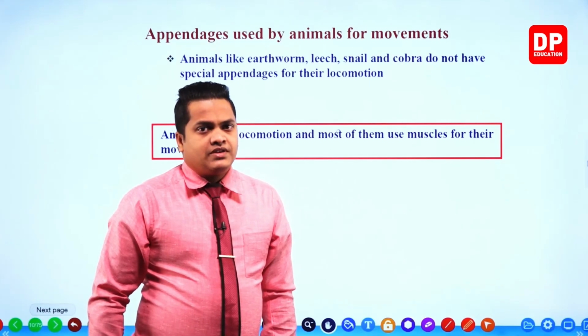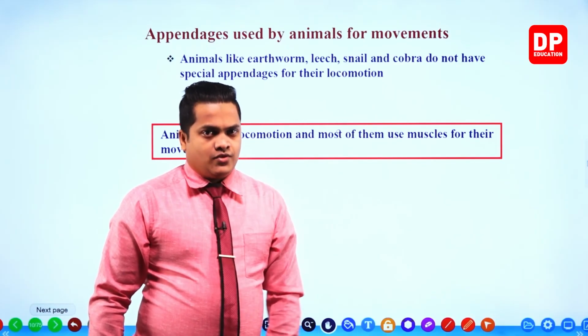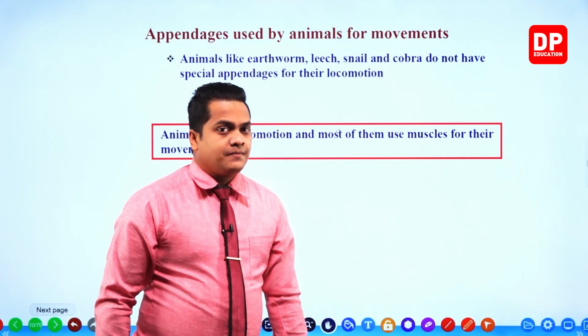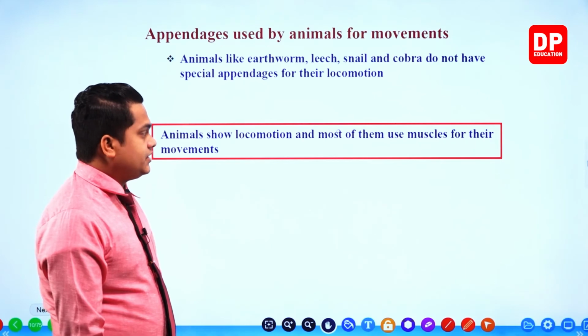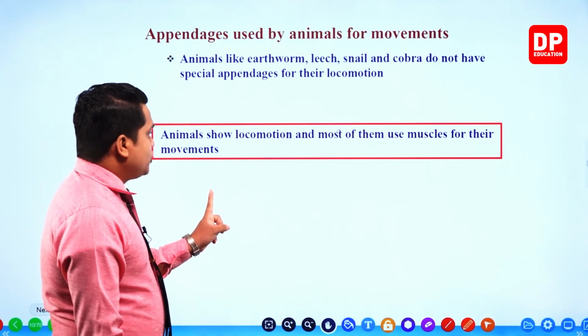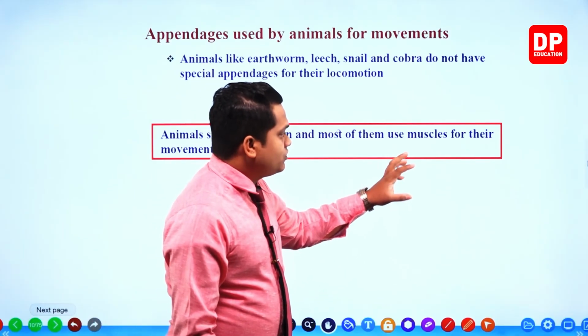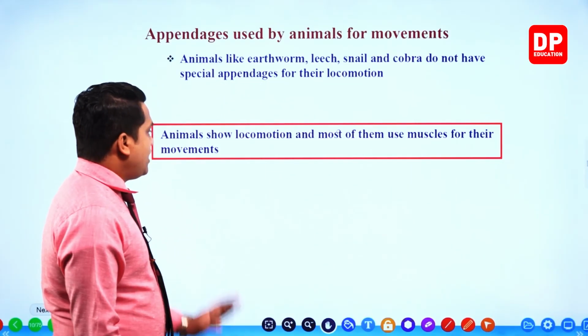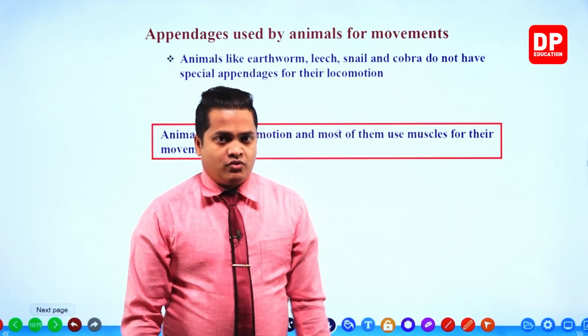So muscle movements are the ones which are helpful for the locomotion of these organisms. Then you are given a special point here. Animals show locomotion and most of them use muscles for their movements.